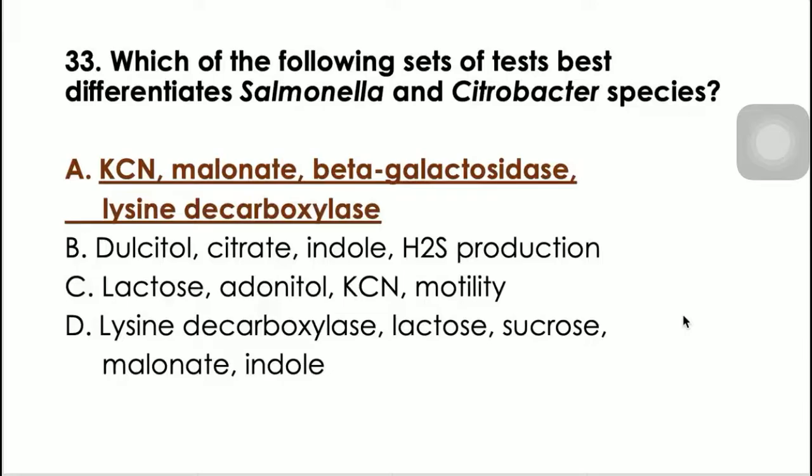So 33, we have letter A. Potassium cyanide medium, positive for Citrobacter. Beta-galactosidase, ONPG test positive, Citrobacter. Lysine decarboxylase, positive, Salmonella. Malonate test positive, Salmonella. 33, we have letter A.